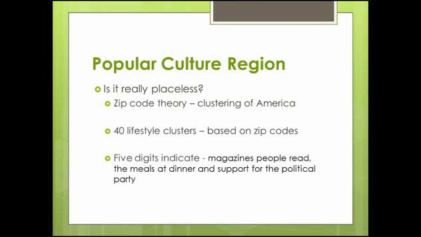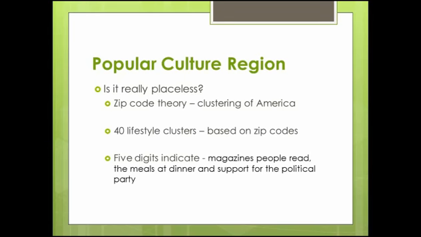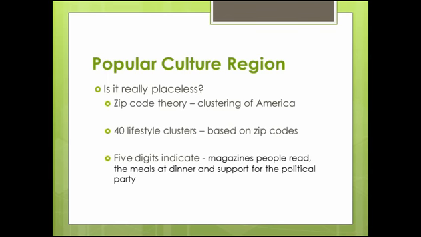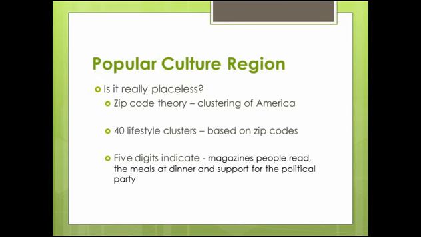In fact, there is a theory which brings out the clustering of America. Geographer Michael Weiss has identified 40 lifestyle clusters based on postal zip code. Well, that's called the zip code theory. Those 5 digits can indicate the kind of magazines you read, the meals you serve at dinner, what political party people support, etc. So he claimed that if he's told a zip code, he can predict what they eat, drink, and even think.